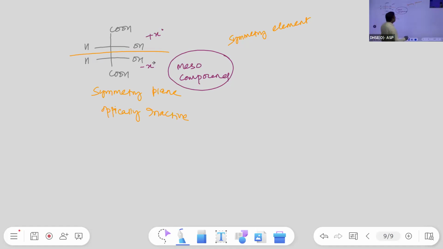Then we will see: one chiral center is always optically active.